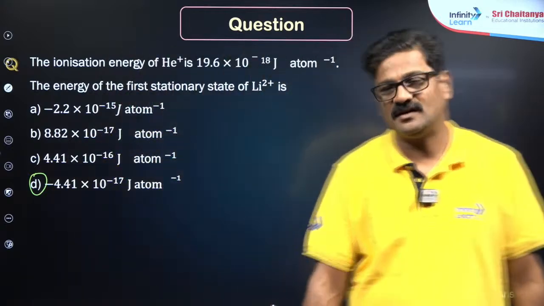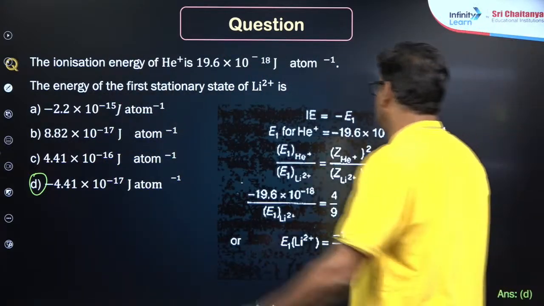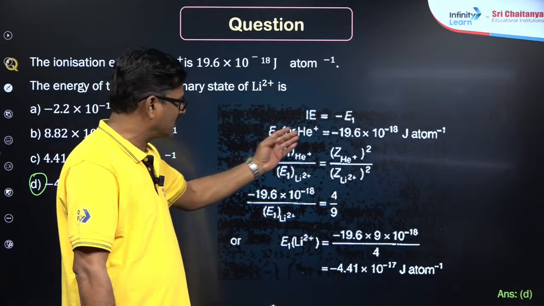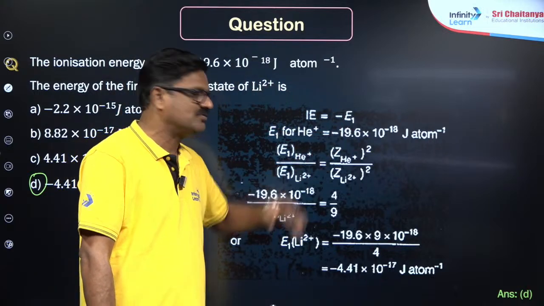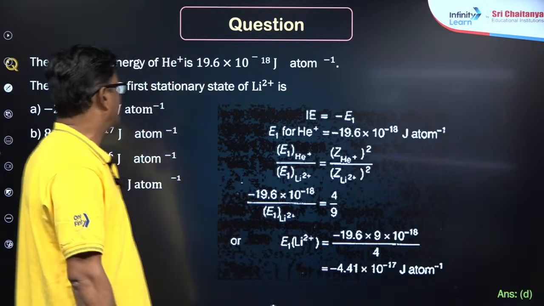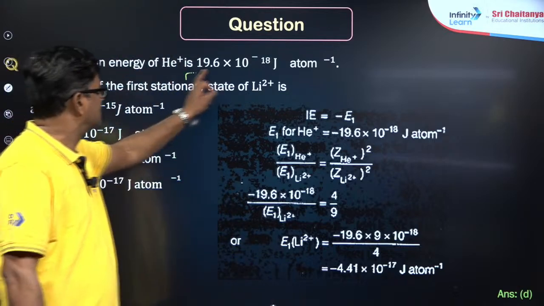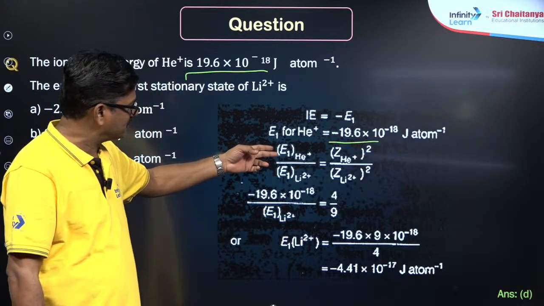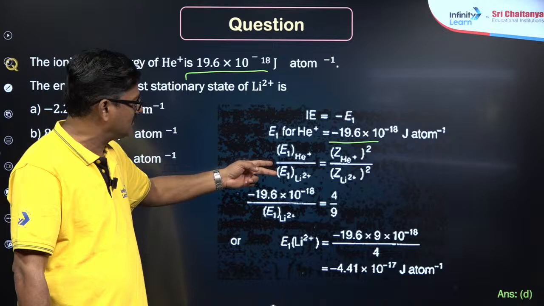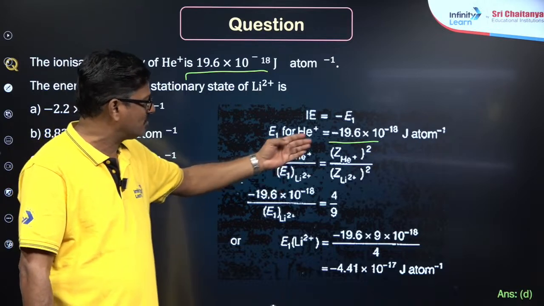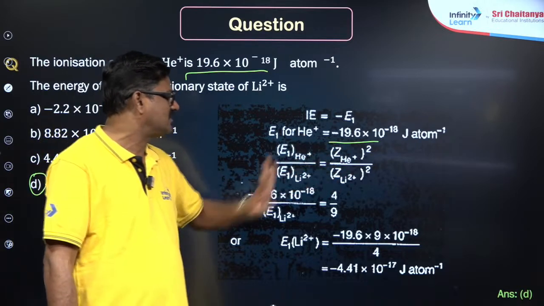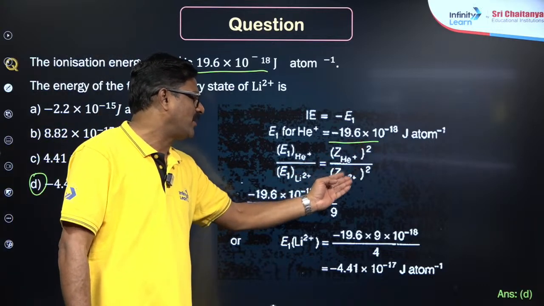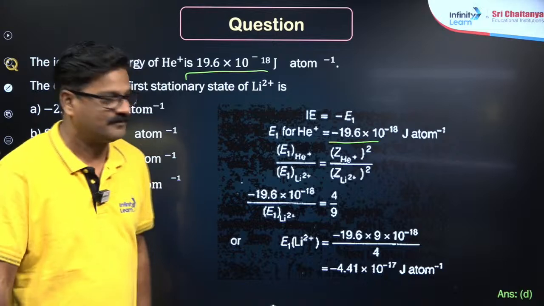How does this come out? Ionization energy is equal to minus E1. So for helium it is given as minus 19.6 into 10 power minus 18 joule per atom. And the ratio of the first state energies of helium and lithium is going to be Z helium square upon Z lithium square. That is 2 square upon 3 square, 4 by 9.